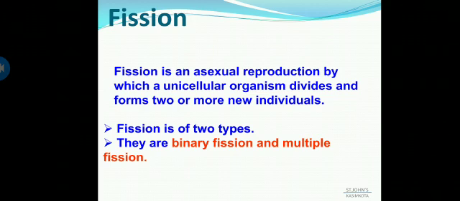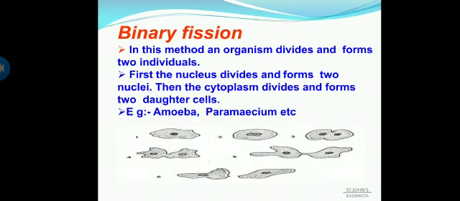So in the process of fission, a unicellular organism splits to form two or more new organisms. And fission is of two types, that is binary fission and multiple fission. And now we are going to see in detail what is binary fission and multiple fission.